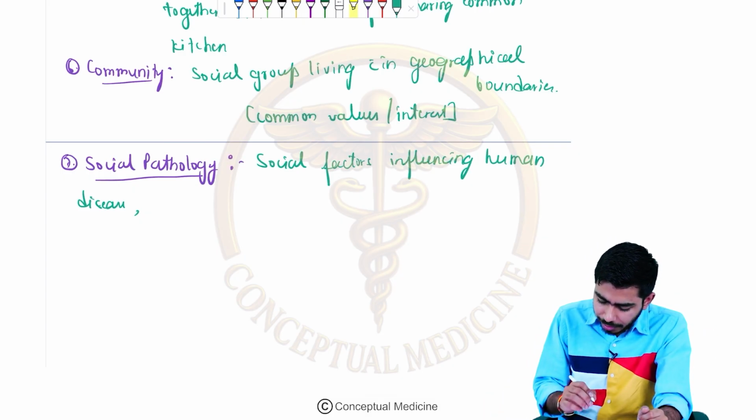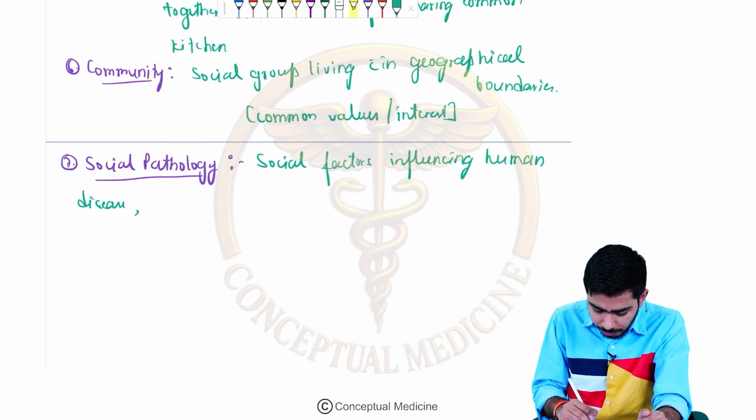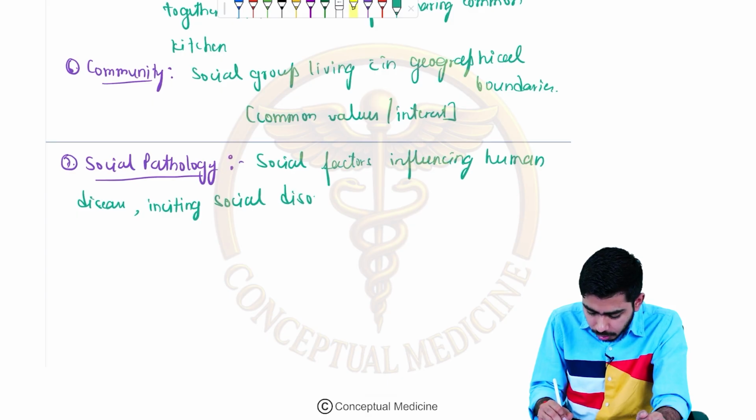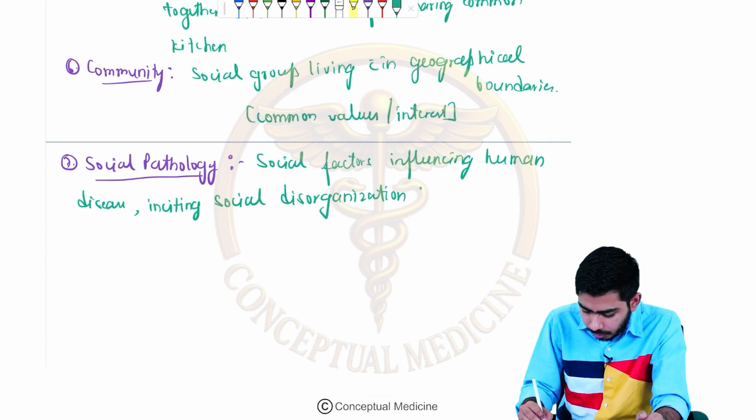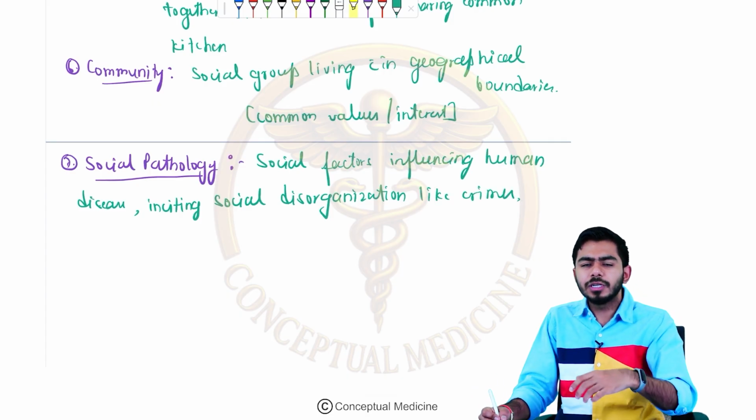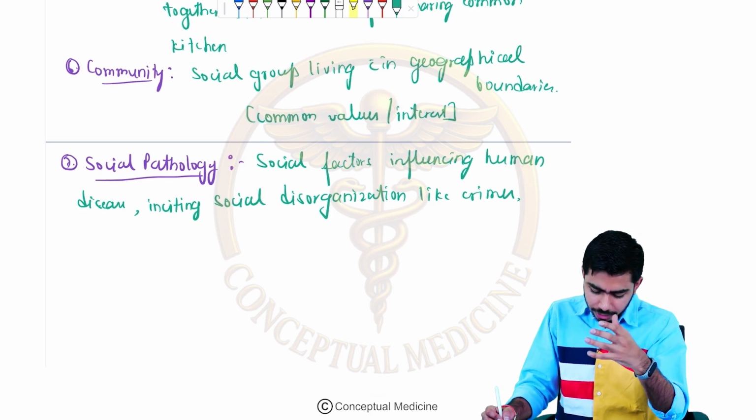So social factors which are influencing human disease might be inciting social disorganization, like crime rates might have increased, and people might start committing crimes and all of these things. That is social pathology.